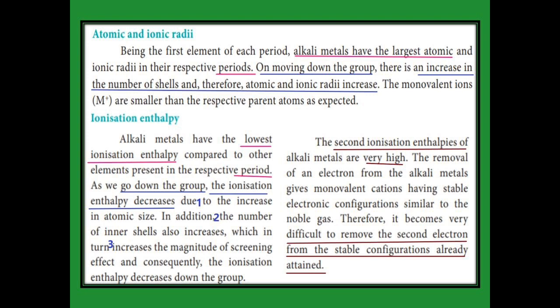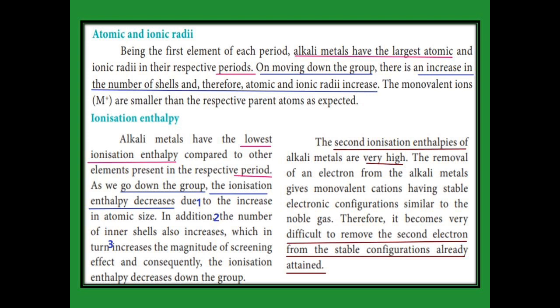The next one, ionization enthalpy. What does ionization enthalpy mean? It is the energy needed to remove the electron. For alkali metals, going down the group, the ionization enthalpy decreases. Why does it decrease? Because the atomic size increases, so the attraction between the nucleus and the lost electron decreases, so we can easily remove the electron by giving a small amount of energy.